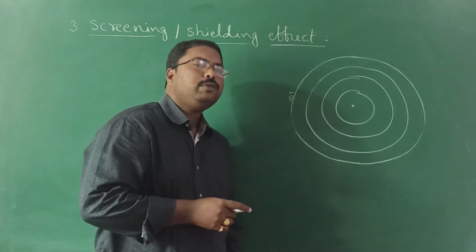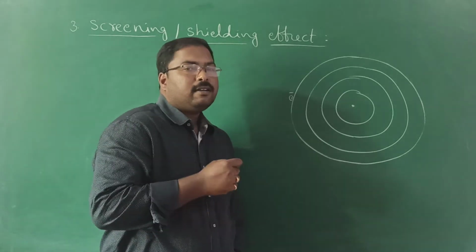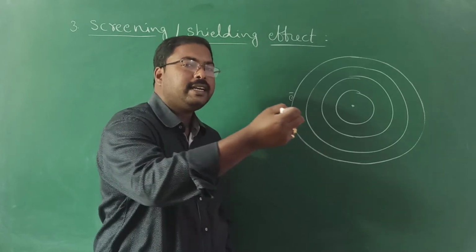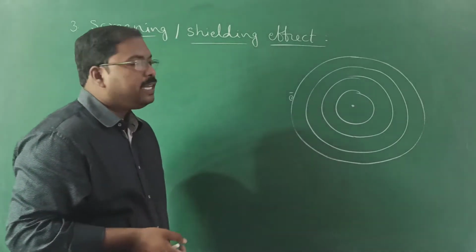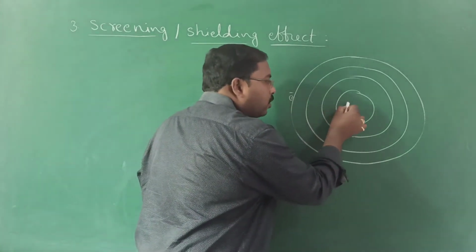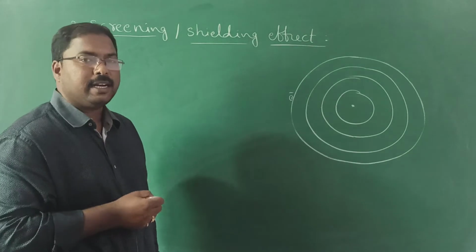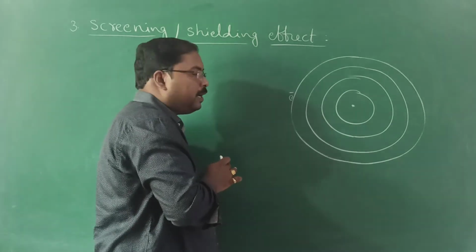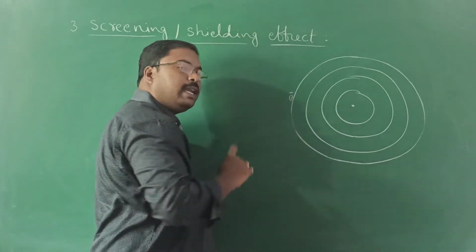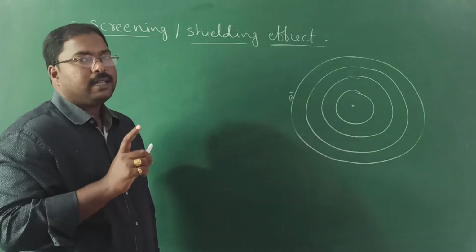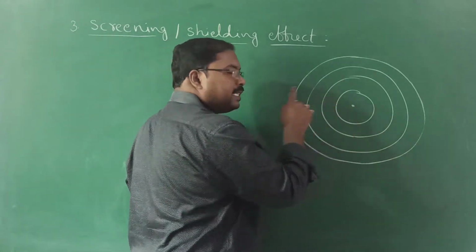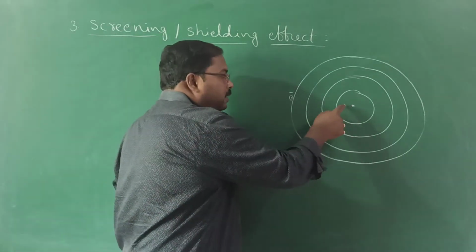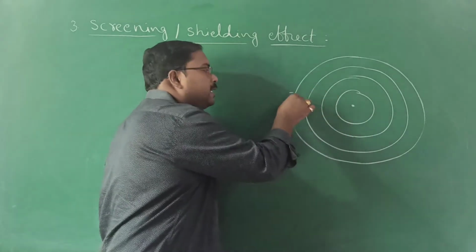Now my question is, on which electron is the effect of the nucleus more? Nothing but in which case will the electron be attracted strongly by the nucleus. It is very easy to answer that. The electrons which are closer to the nucleus will be strongly attracted by the nucleus, right? So as you move away from the nucleus, the effect of the nucleus decreases. The main reason is the distance is increasing. So if the distance increases, what happens? The effect of the nucleus generally decreases.